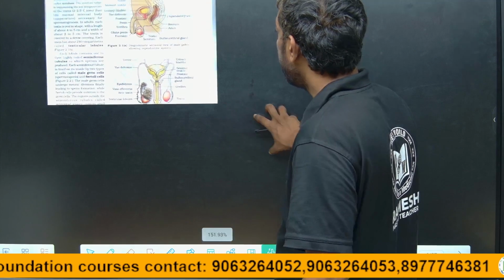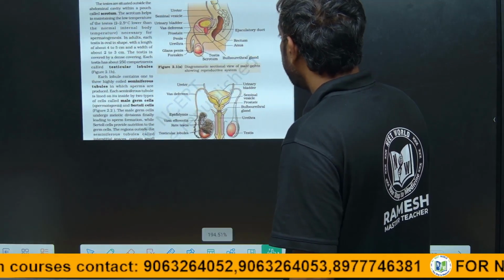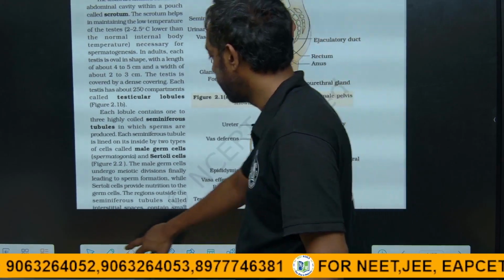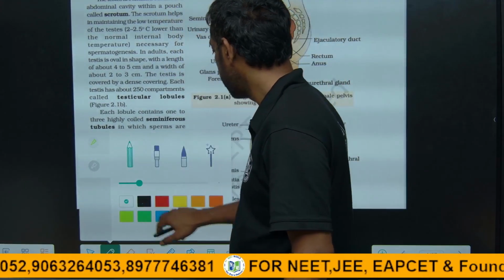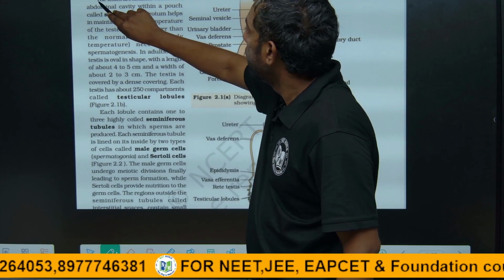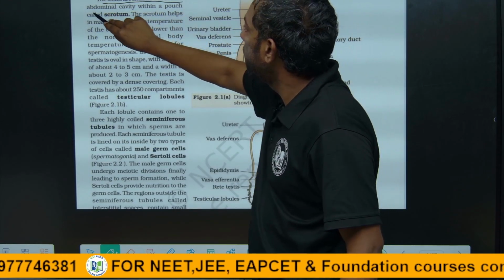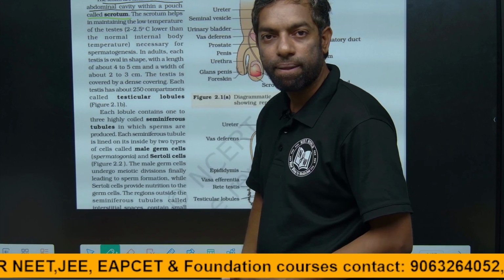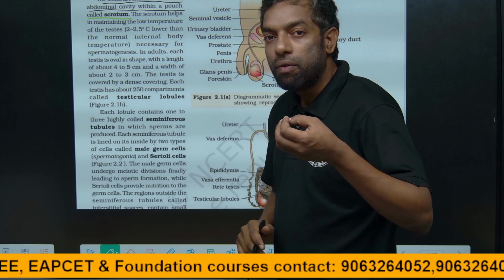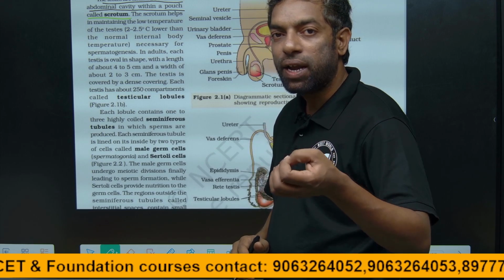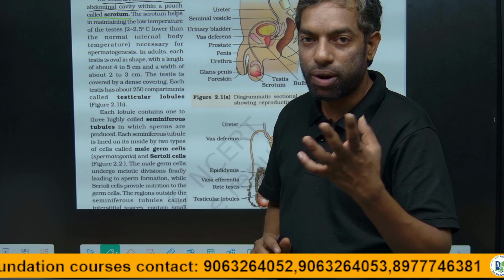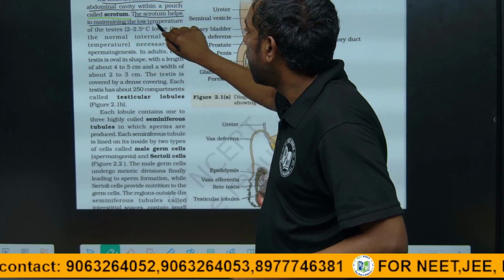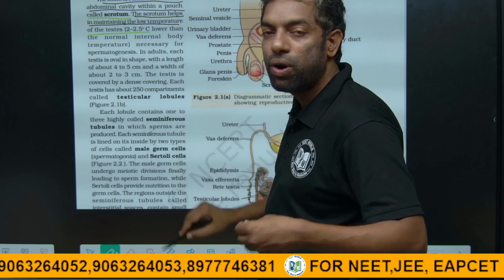Guys, this is the NCERT matter. Once I have to read it, for easy understanding. Just look at this. The testes are situated outside the abdominal cavity within a pouch called the scrotum. The testes are in the pelvic region, outside the body cavity. The name of the pouch is scrotum. They are located outside the cavity for the maintenance of a low temperature.